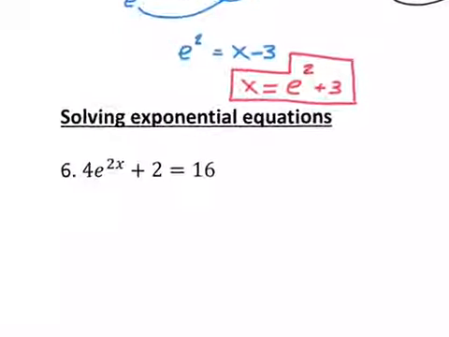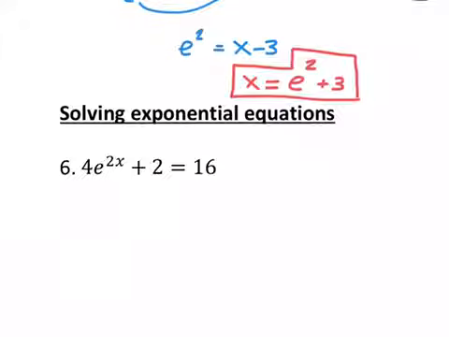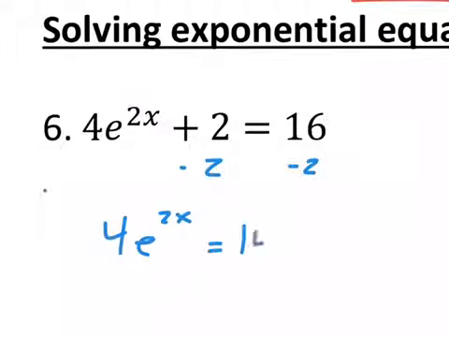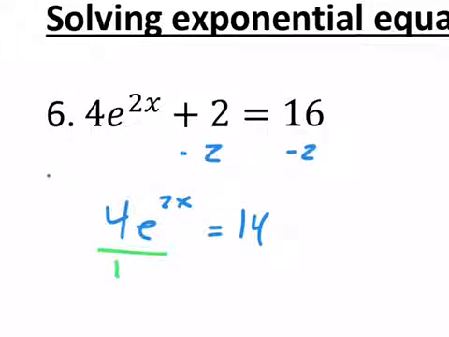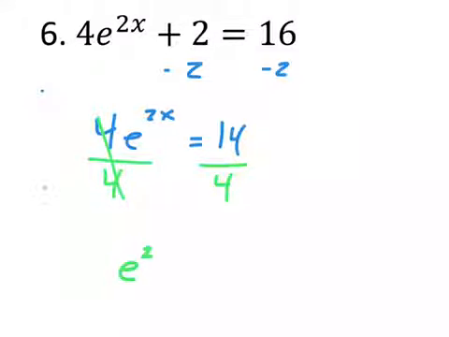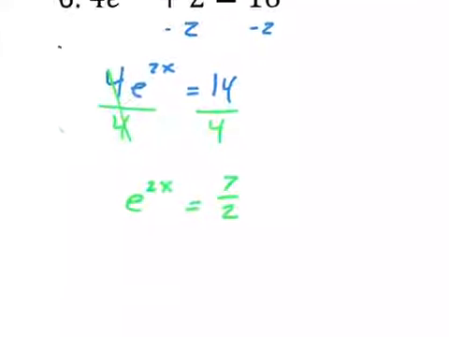So solving exponential equations where x is up in the exponent, which means we're going to need to do some drop, log, and roll. Since e's involved, though, we're going to be doing some drop natural log and roll and see what we get out of that. Now, it's just like solving a normal equation. So first thing is going to be getting rid of our 2 there. It's equal to a 14. All right, then we want to divide both sides by 4. So trying to get this into position to where we can do a drop, natural log, and roll. So we get a 7 over 2 here, if I simplify that.